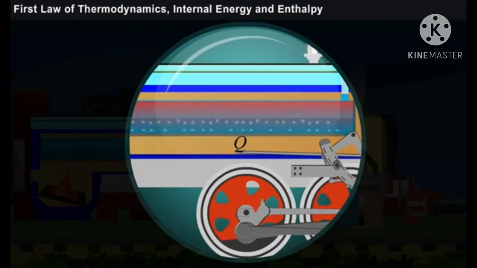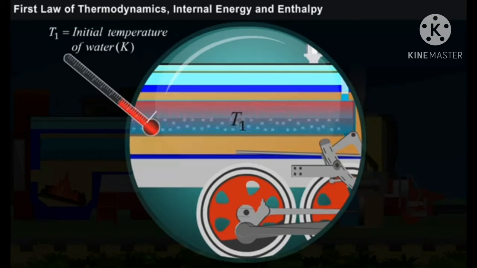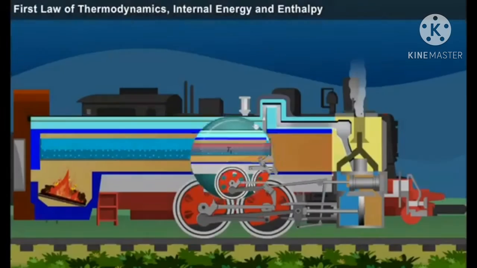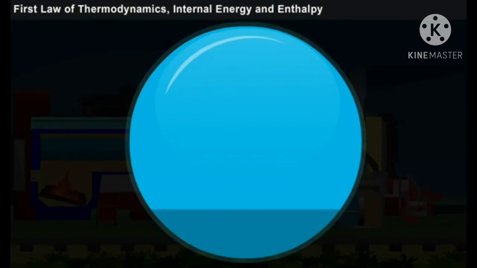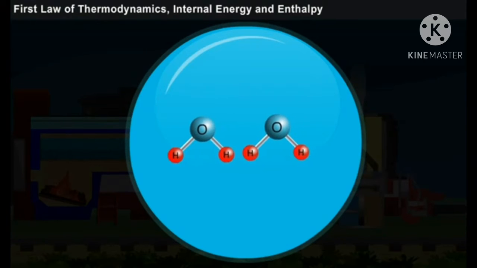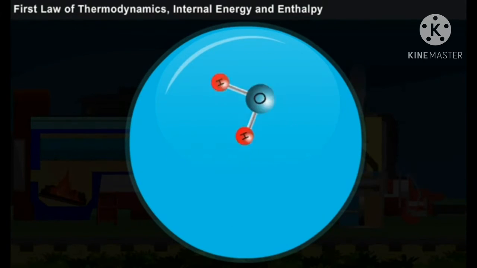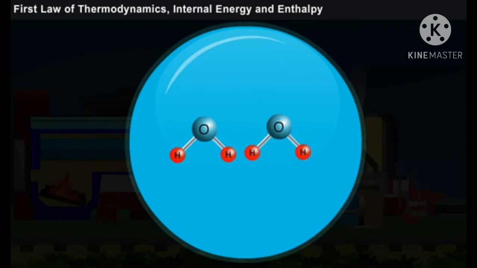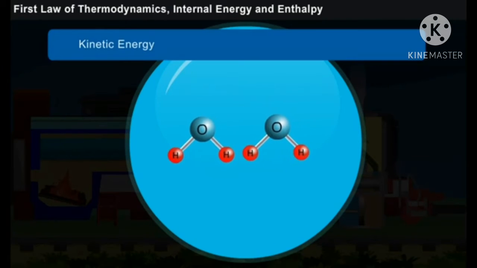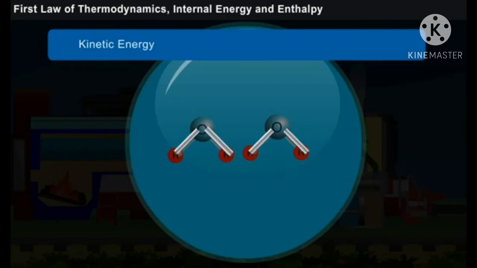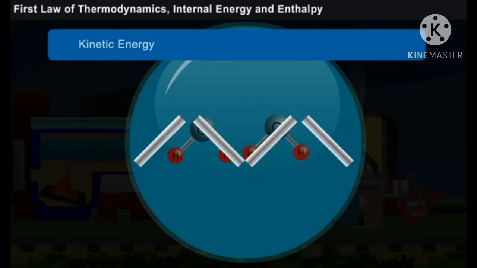Let us consider the initial temperature of water as T1. If we see at microscopic level, the water molecules will have rotational, vibrational and translational movements all together, called kinetic energy. And these atoms, when bound together, the binding energy of the atoms is the potential energy of these water molecules.